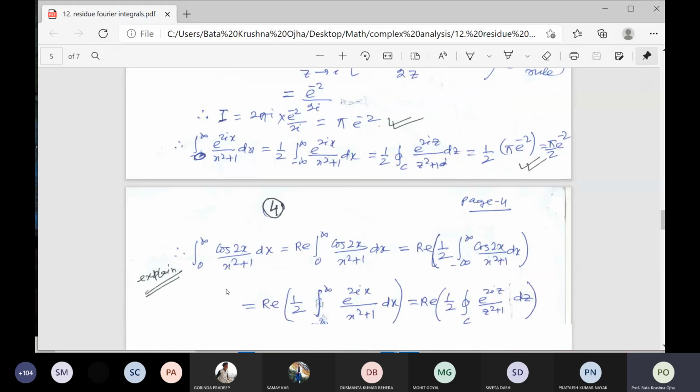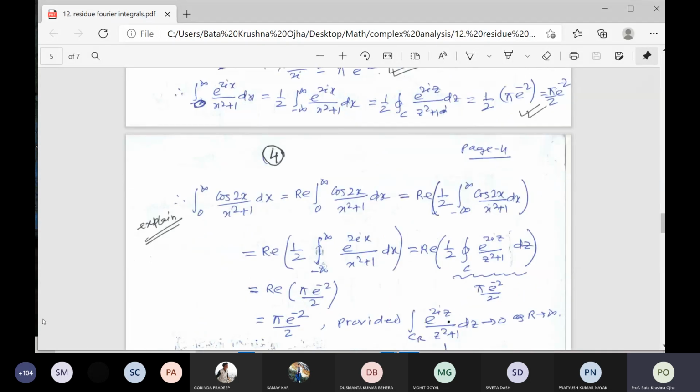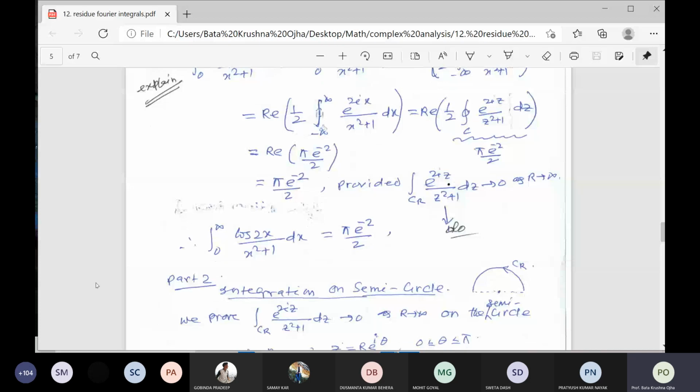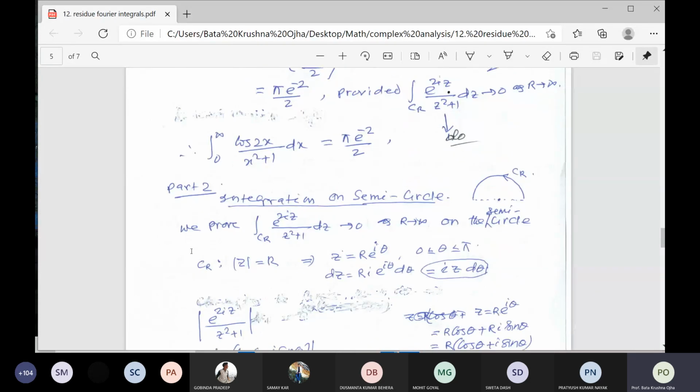For your understanding, I have given this, provided this integral tends to 0. So how will you prove this integral tends to 0 over the semicircle? The integral over CR of e to the power 2iz by z square plus 1 tends to 0 as r tends to infinity.